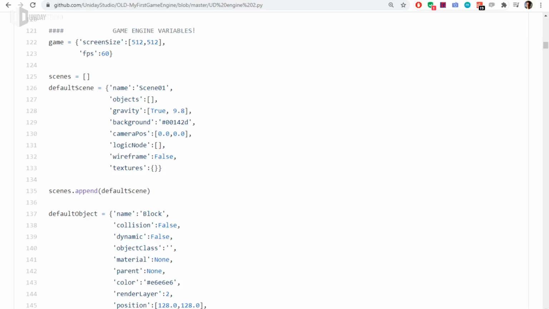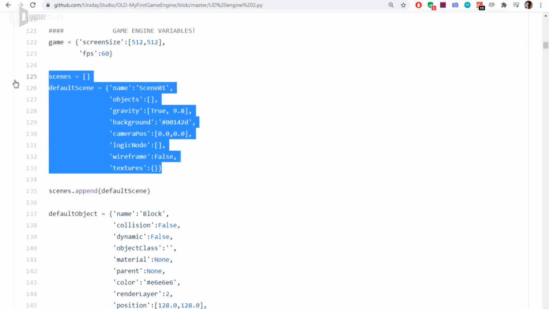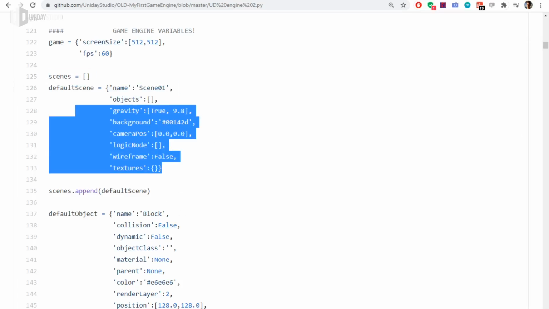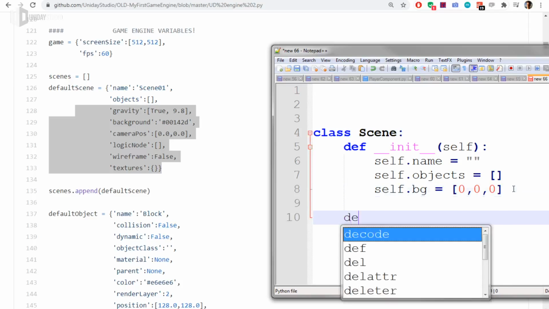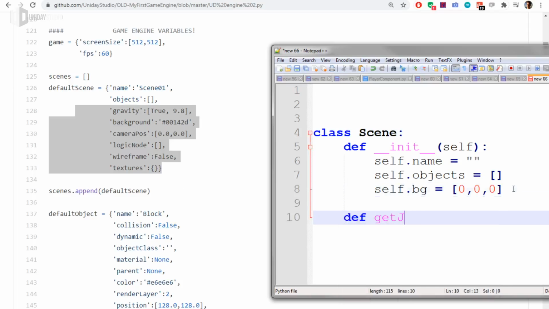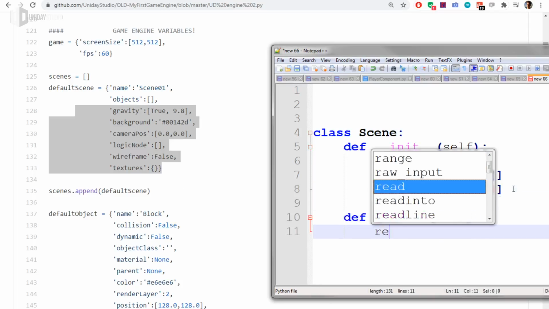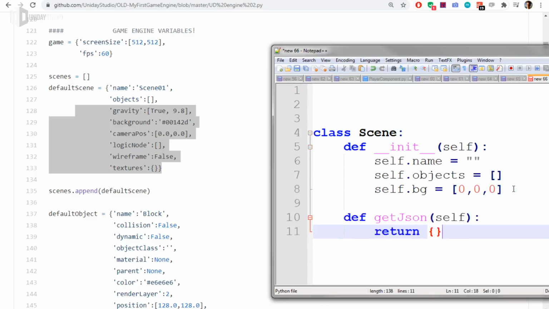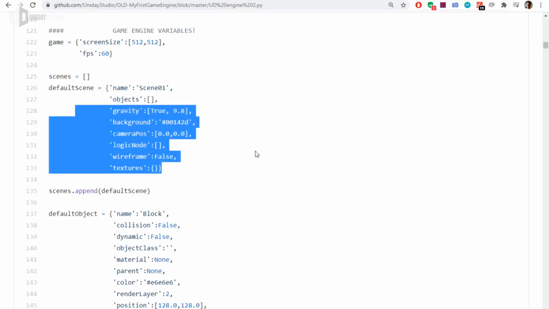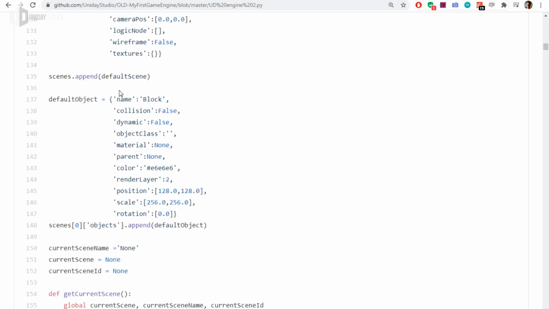This could be a class instead of a weird dictionary, and this class could have a get JSON or get dict method that returns a JSON or a Python dict. That's useful to save, load and serialize the class on disk. But anyways, that's bad. And I have the same problem with the objects here.